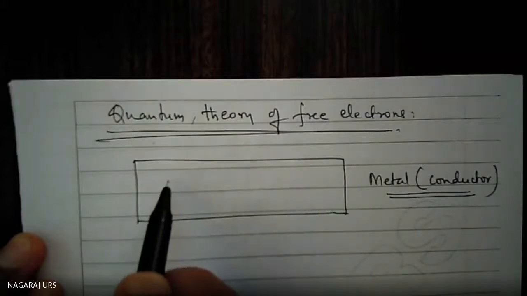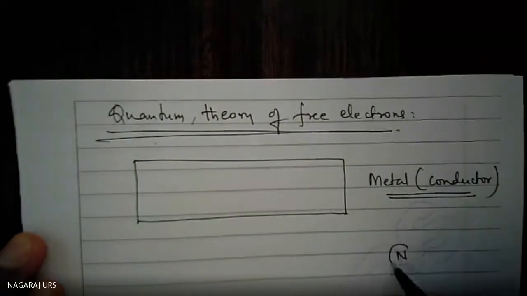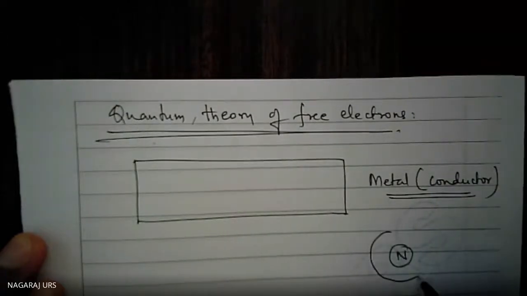Every atom has a nucleus, and the electrons are revolving around the nucleus in different orbits. The nucleus carries positive charge because of the protons, and neutral particles, that is neutrons, are also present here.